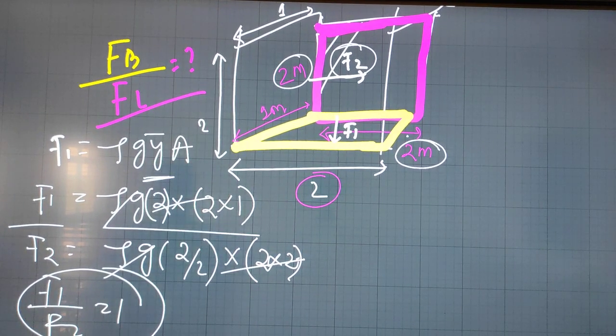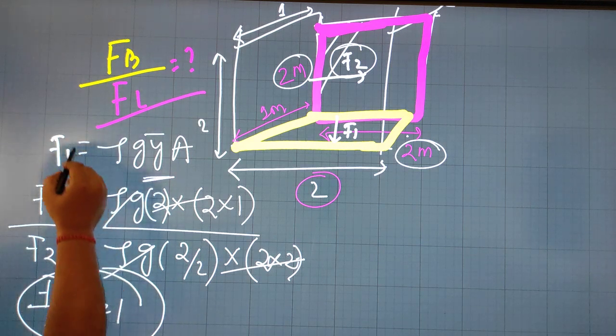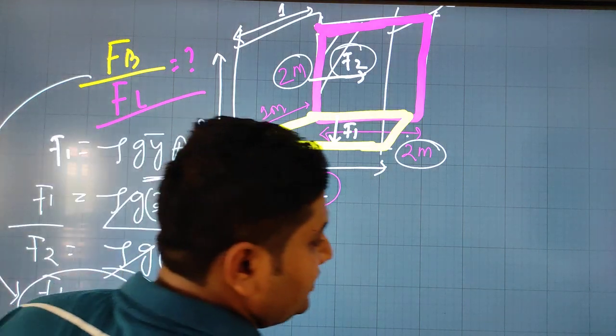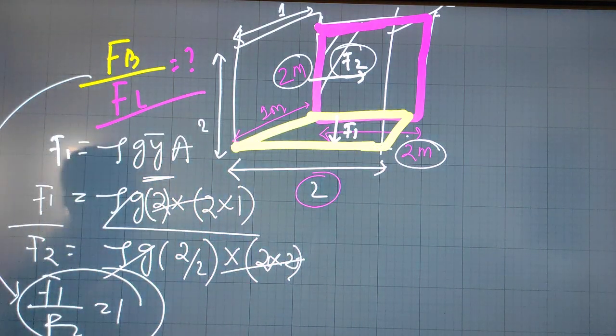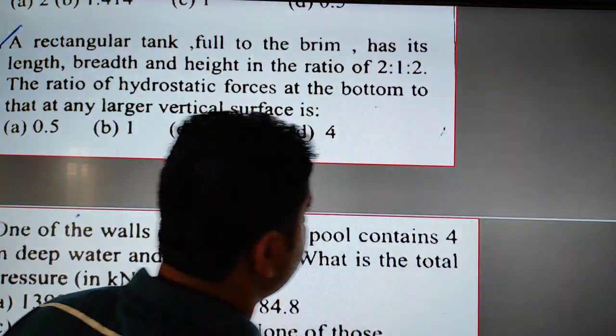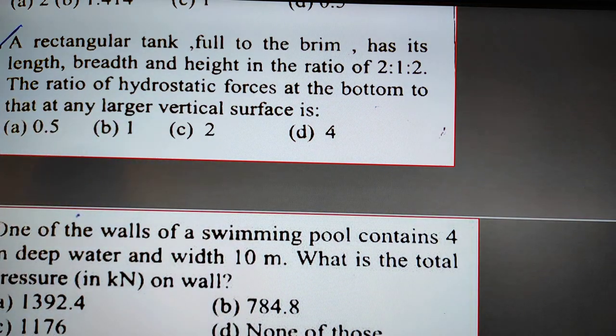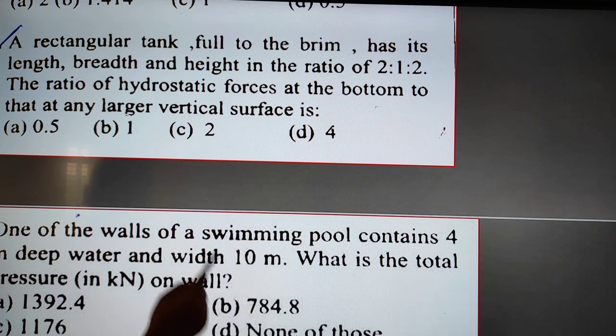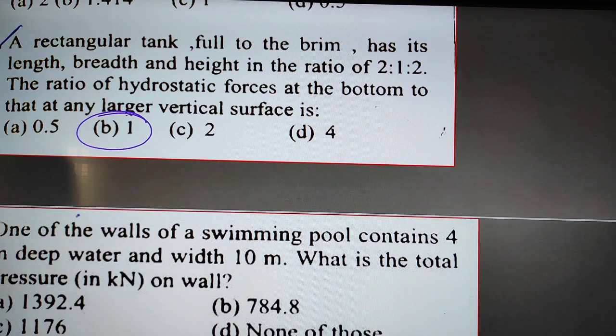So this is the condition. F1 is the force on the bottom, and F2 is on the one longer side. Just see this answer. If you have any doubt, you can ask me in the comment box. The correct answer for the question will be this one.